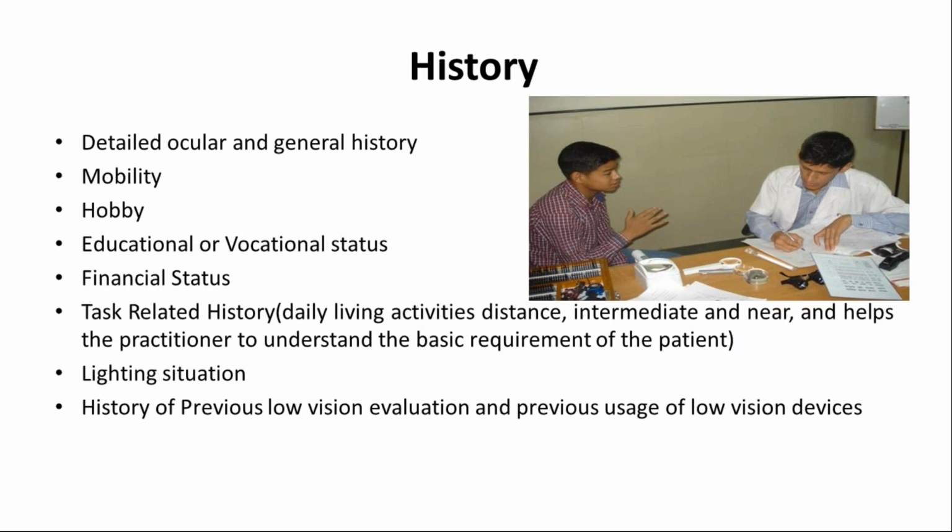And now moving towards history taking. History taking is the crucial part of the evaluation. If we are taking a proper history, we can understand the patient's needs and requirements. So it is always mandatory to take a detailed history, that is ocular history and general history. In ocular history, we always need to ask about the disease progression, because we'll get an idea whether the progression is the same or it has worsened. Because at the end of the day, when you are prescribing the device and counseling the patient, you can counsel them based on that.